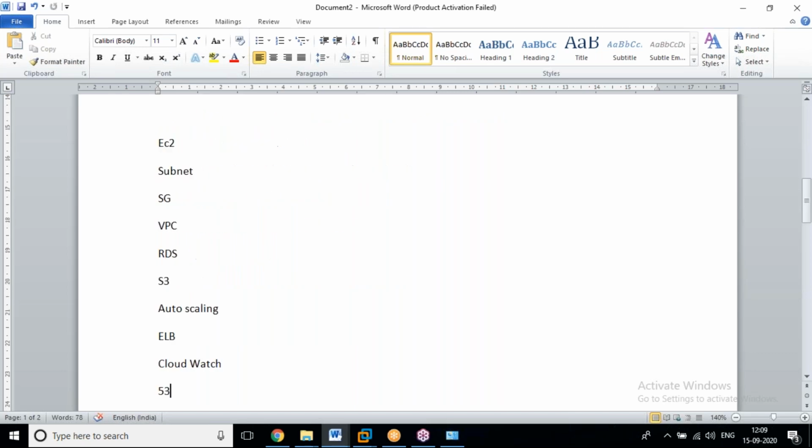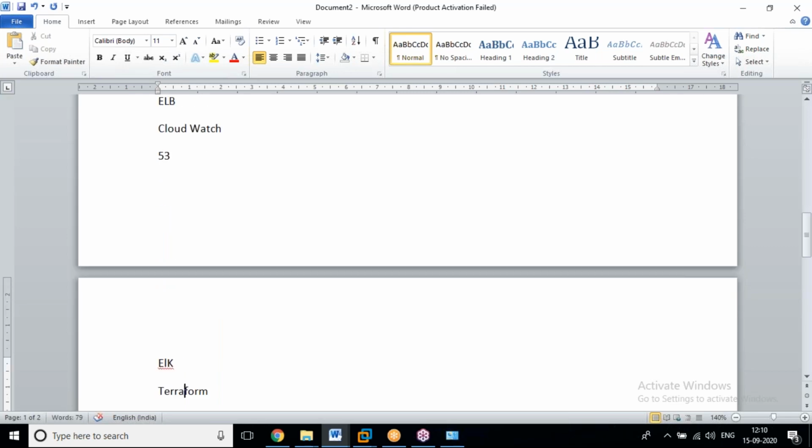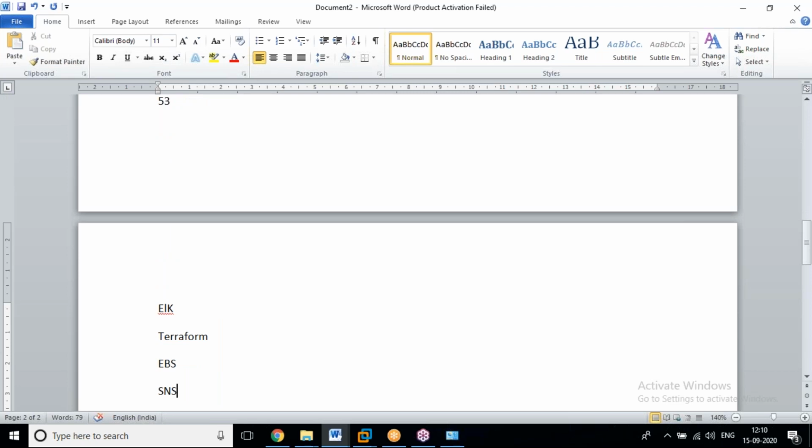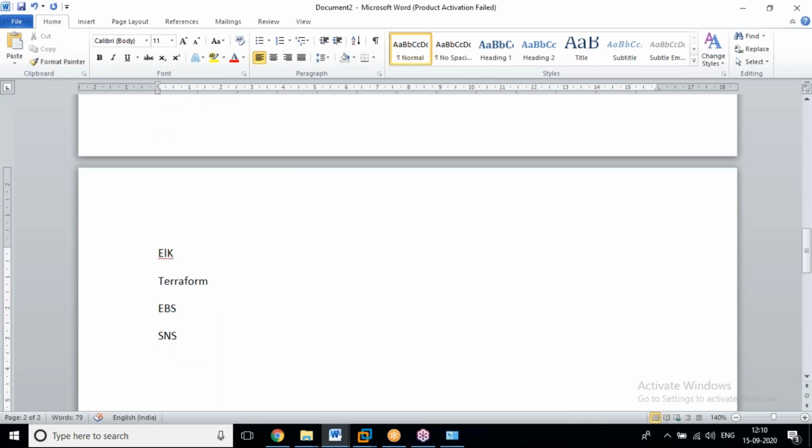And the next one, we are going to cover EC2 in AWS. In AWS, we are going to cover EC2, subnet, security group, VPC, routing, RDS, auto scaling, ELB, CloudWatch, Route 53, ELK, Terraform, EBS, SNS, and so on. Nearly 15 to 20 services we can cover. Okay, this is the concept.